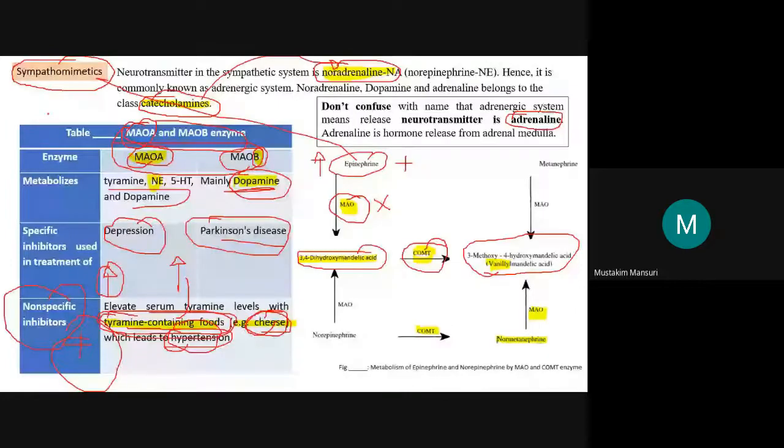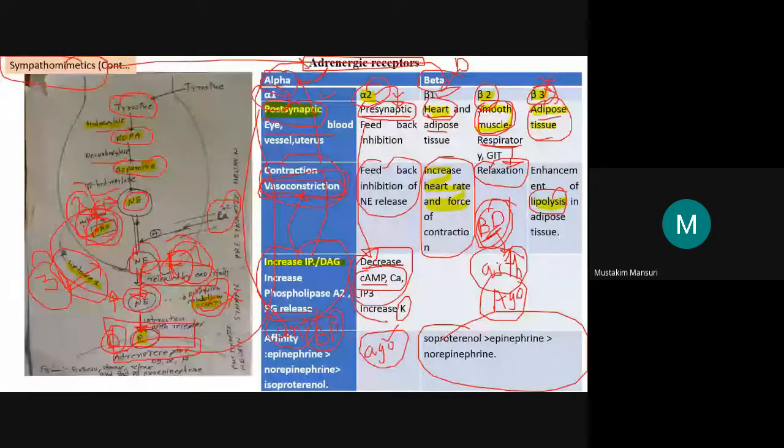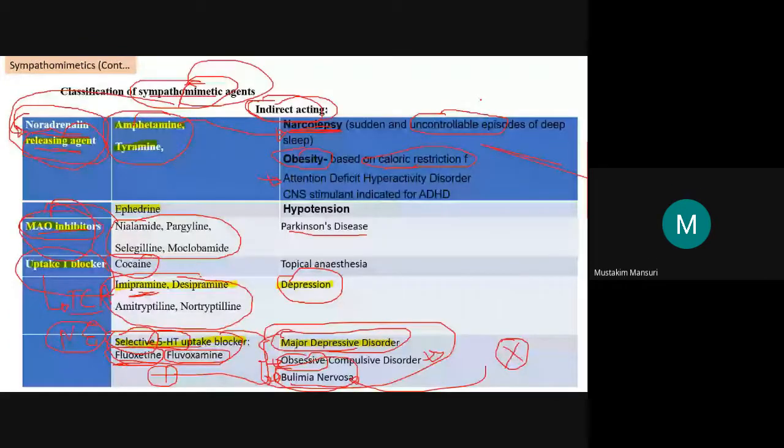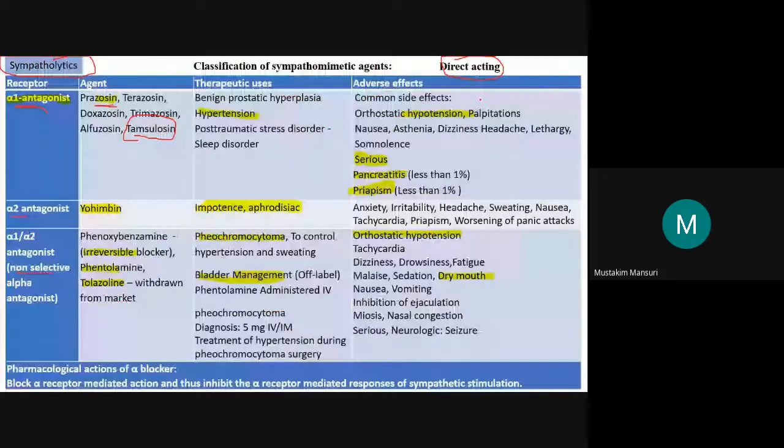Just remember the earlier one, from where I started. Do we use the agonist or antagonist for the treatment of the hypertension? Antagonist. And what about the alpha 2? Agonist. Remember this, ask each other by turning it around and recall it. So alpha 1 antagonists will be useful in the treatment of the hypertension.